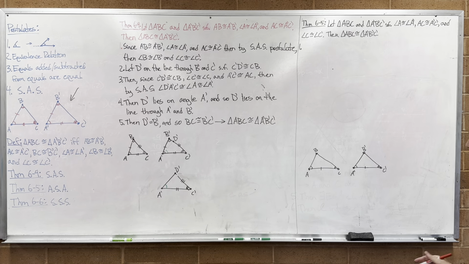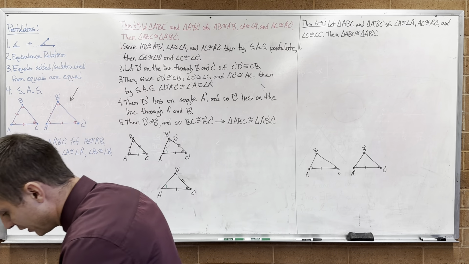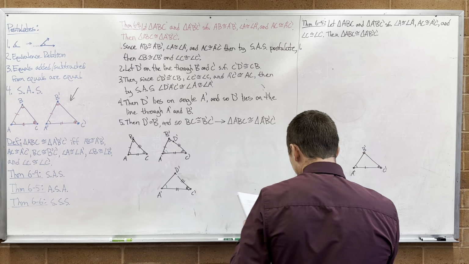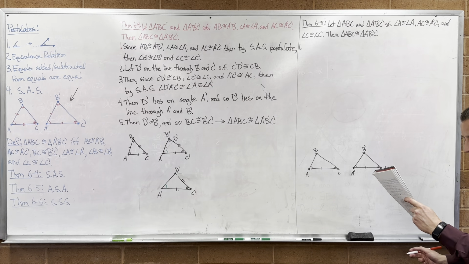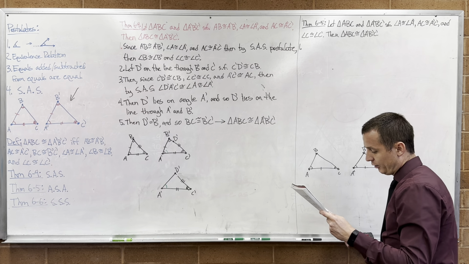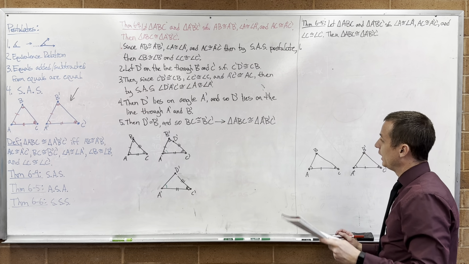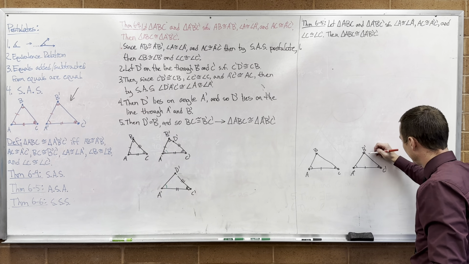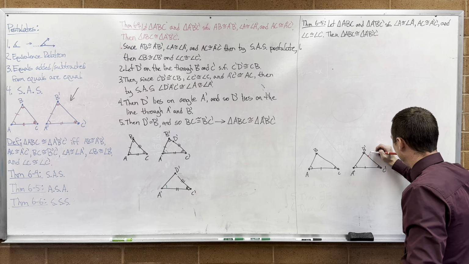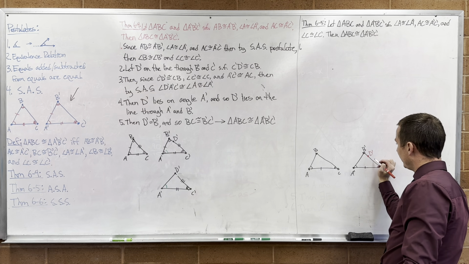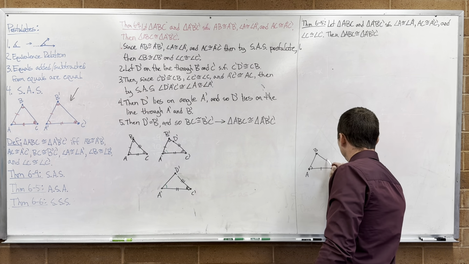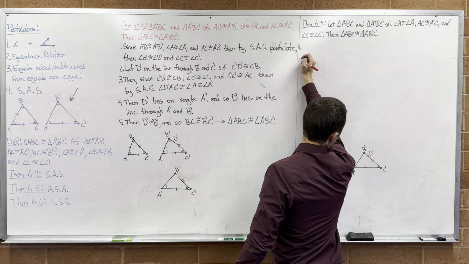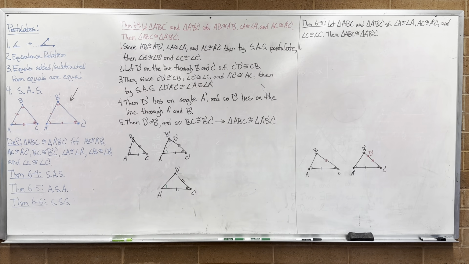I need two other sides to somehow be congruent. So we're going to pick a point that gives us what we're essentially trying to get here. So I think I'll pick D prime. Let's try and be consistent with how we did it here, since it's going to be a similar type of thinking. So I'm going to pick D prime here, and you're trying to prove that D prime and B prime are the same point.